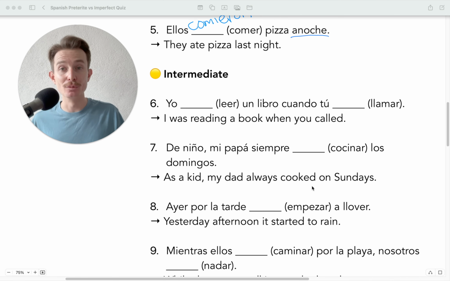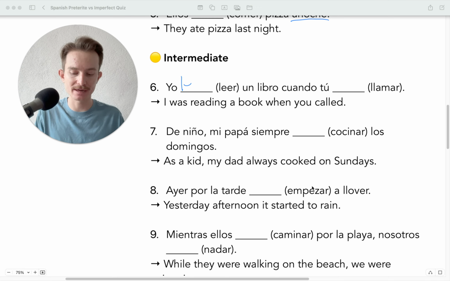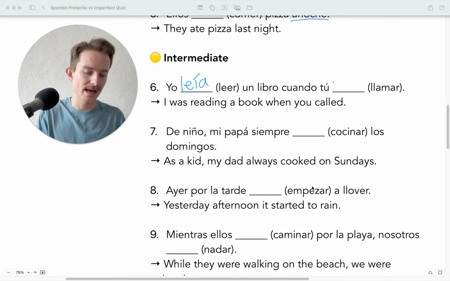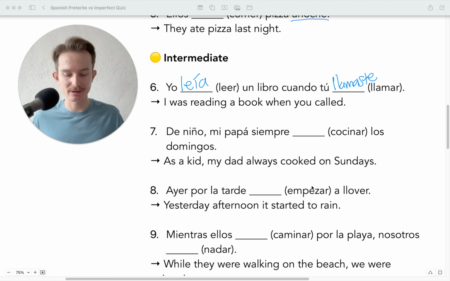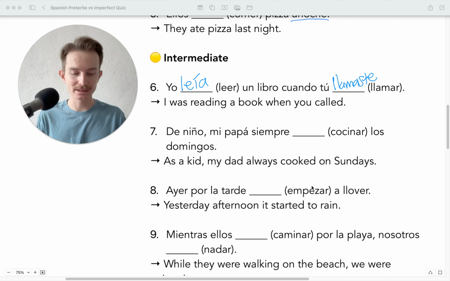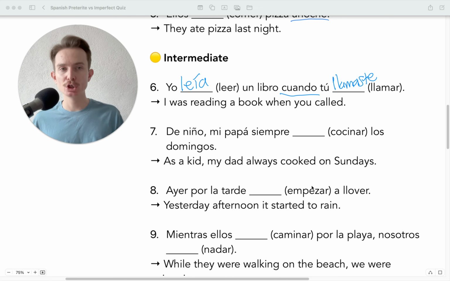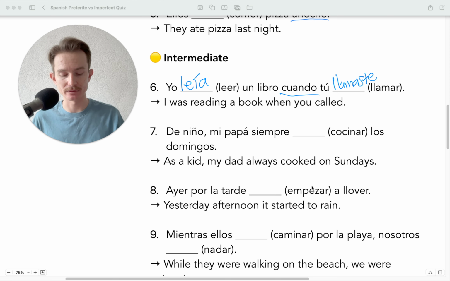Okay? Número 6. Yo blank un libro cuando tú blank. Okay, so it's very common in Spanish that we will have the imperfect, and then it will get interrupted by the preterite, and I apologize for my bad handwriting. So, yo leía un libro. I was reading a book. When, cuando, very common to see this, when tú llamaste. So, I was reading a book when you called. Okay, so ongoing, then it gets interrupted by the preterite.